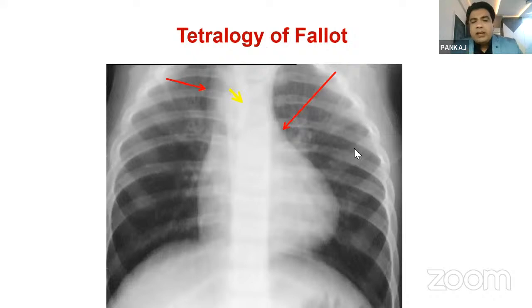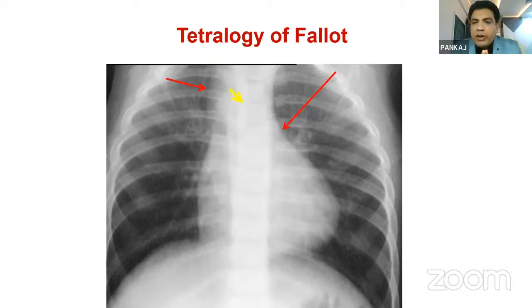Okay, so this is a beautiful X-ray with a boot-shaped heart, which is present in tetralogy of Fallot. So in tetralogy of Fallot, what you can see is a boot-shaped heart. That is the one thing. Whenever there is an RV hypertrophy, the apex is shifted upward and outward. That is most important. Then there is an image which shows oligemia.